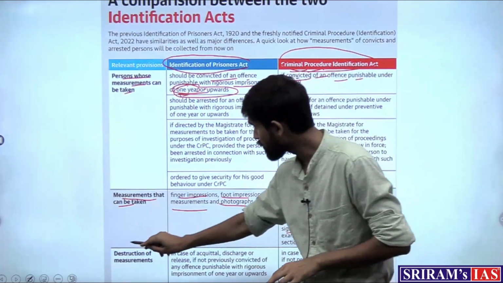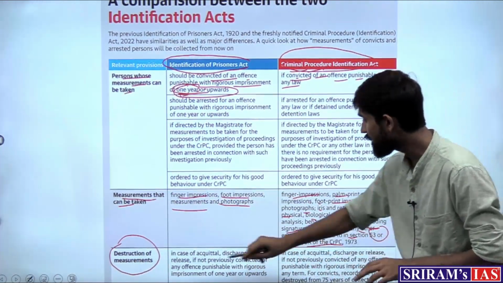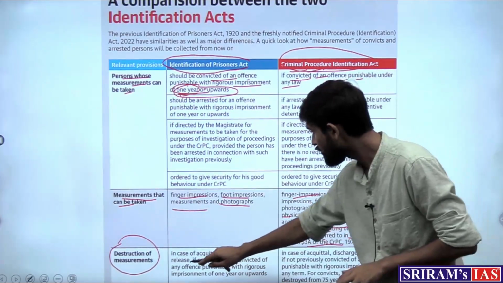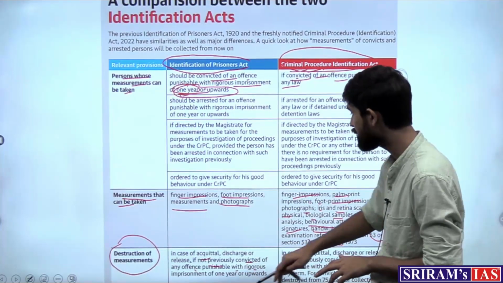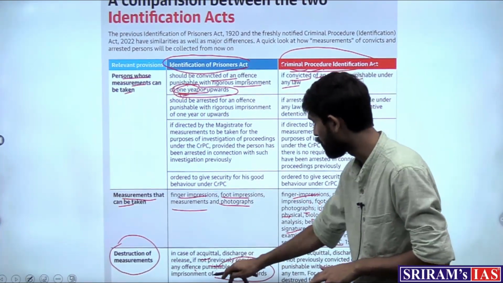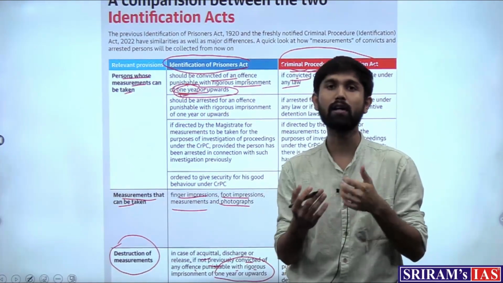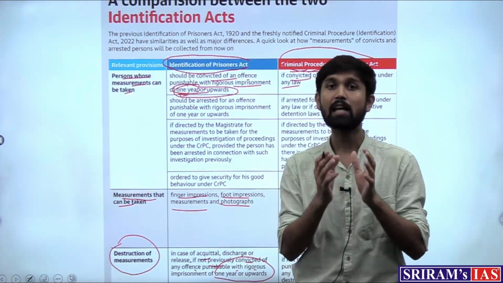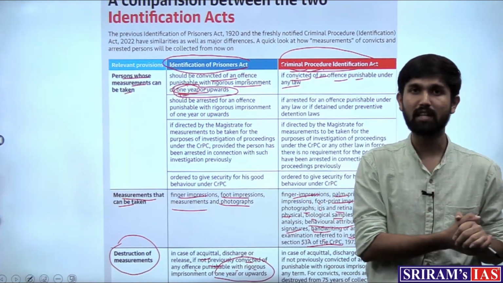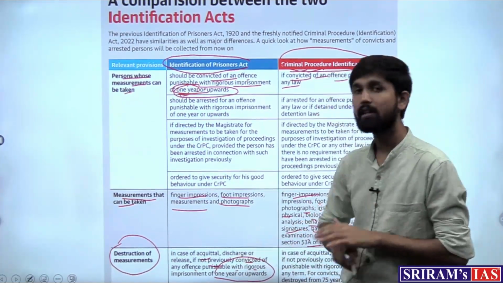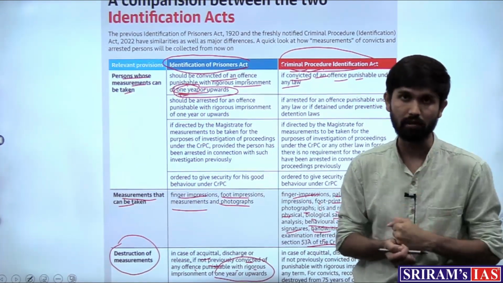Then the destruction of measurements provision also has a difference, which meant that in case of acquittal, discharge or release, if not previously convicted of any other offense punishable with rigorous imprisonment of 1 year or upwards, which meant that if any person's features were taken or recorded for his or her arrest, and that person comes out to be not guilty or is not a previous convict, then the features recorded or the measurements taken in the database should be destroyed.